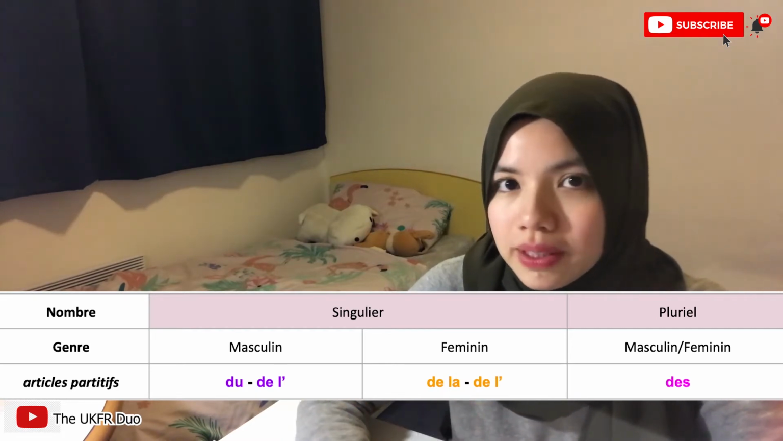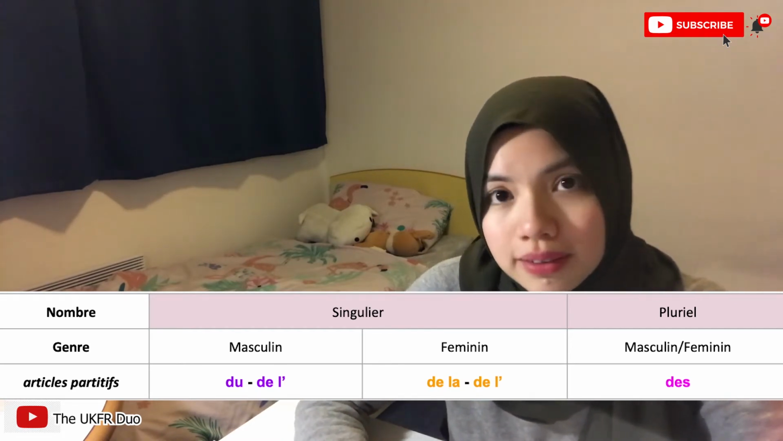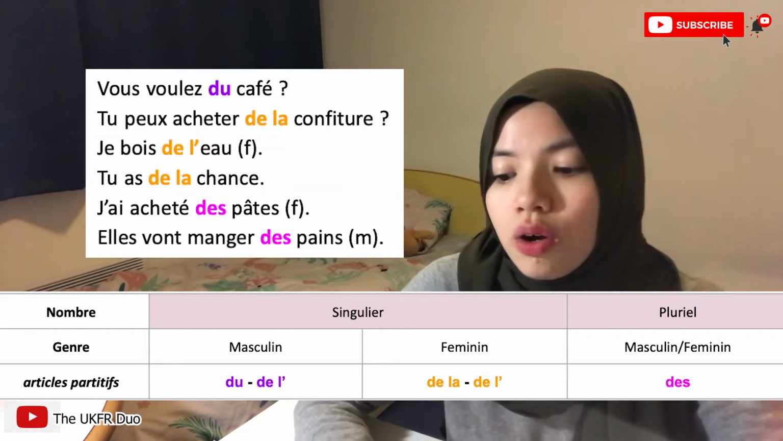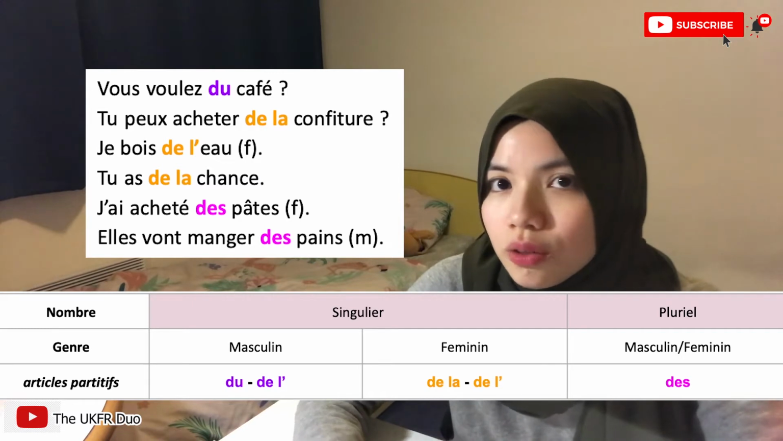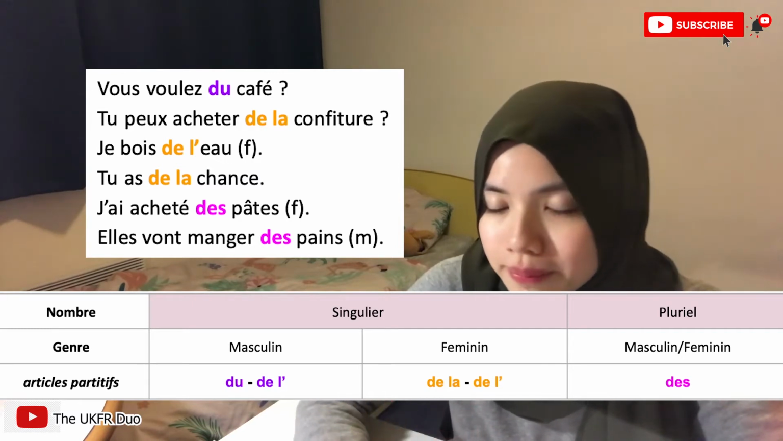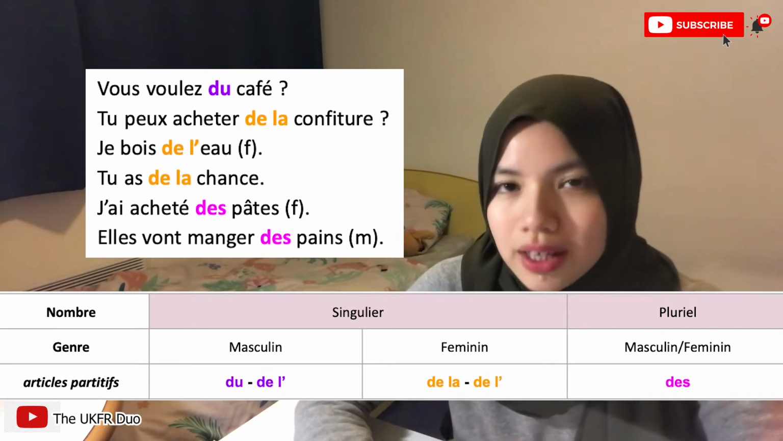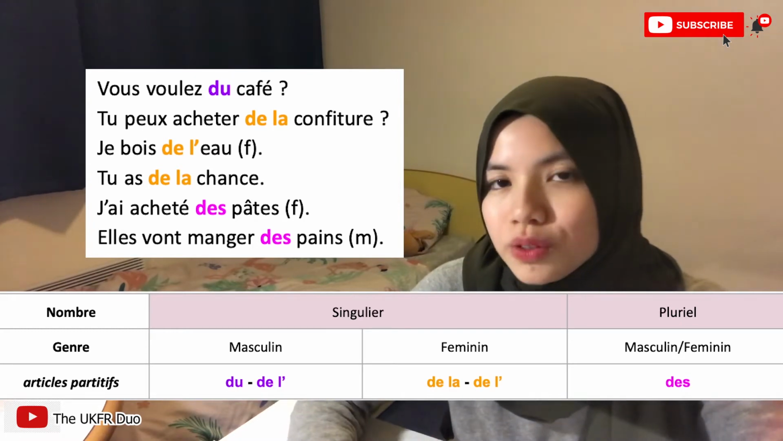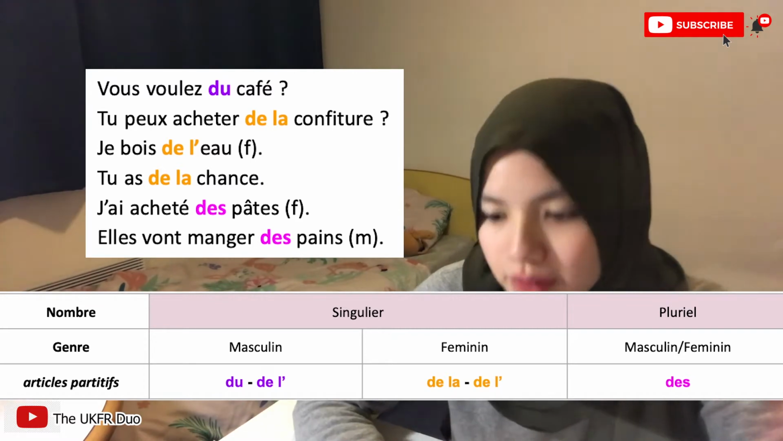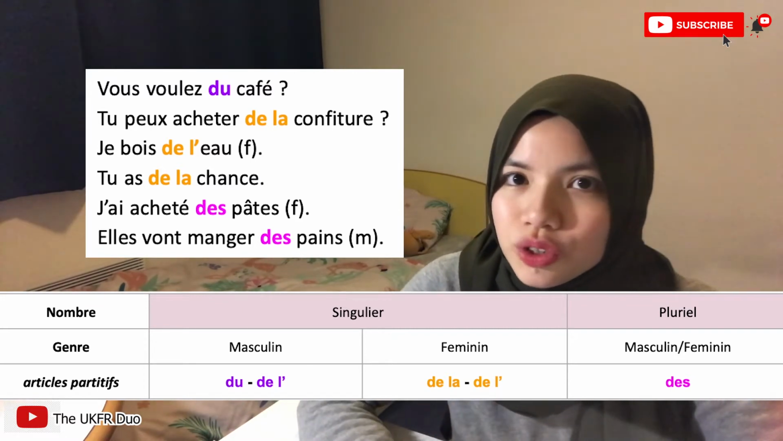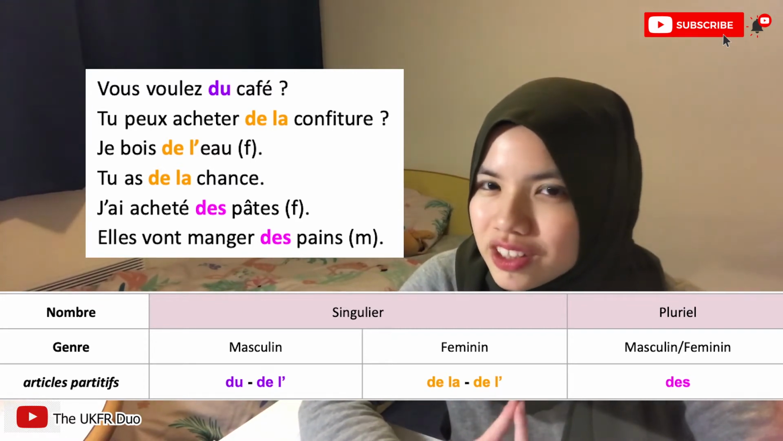Let's see some examples of the usage of partitive articles. First of all, vous voulez du café? Do you want some coffee? Tu peux acheter de la confiture? Can you buy some jam? Je bois de l'eau. L'eau is a feminine noun, so because it starts with a vowel, it will become de l'. Tu as de la chance. You are lucky.